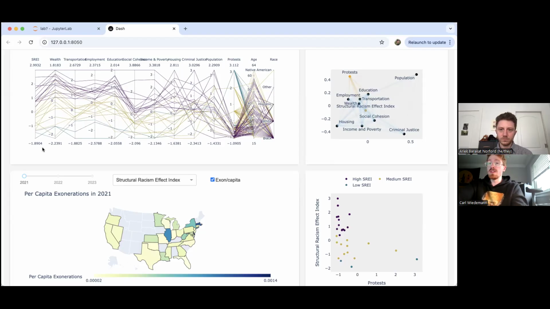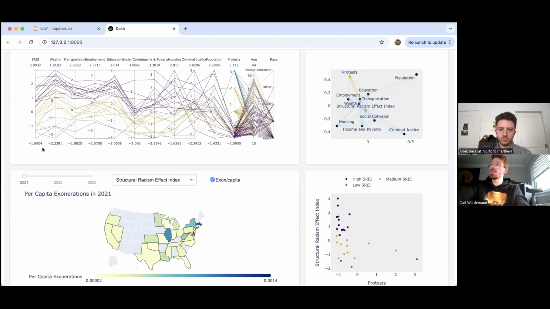So the way that we've structured our data is that we've collected all of the occurrences of exonerations between 2021 and 2023 from the National Registry of Exonerations database. So every single row in that database represents an exoneration case. And then we've merged all of those cases with corresponding data at the state and year level for structural racism effect index variables. That's coming from what's called the SREI, Structural Racism Effect Index database. So that includes lots of other state level variables.